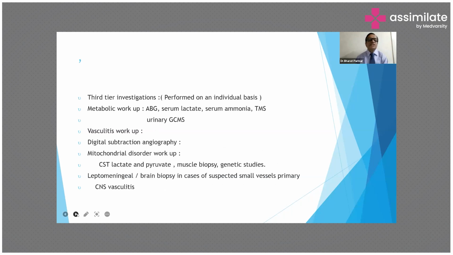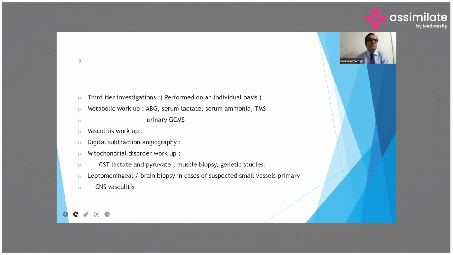Third tier investigation is performed on an individual basis according to the etiology of stroke. The metabolic workup includes ABG, serum lactate, serum ammonia, TMS, and urinary GCMS. The vasculitis workup includes digital subtraction angiography.